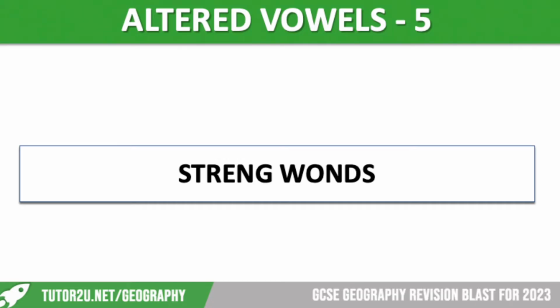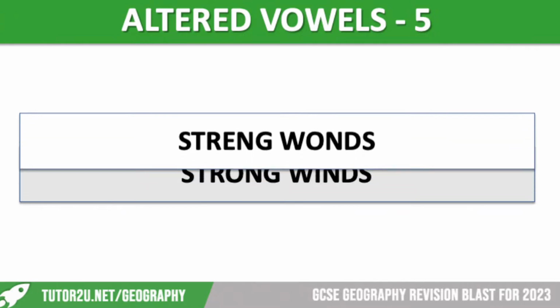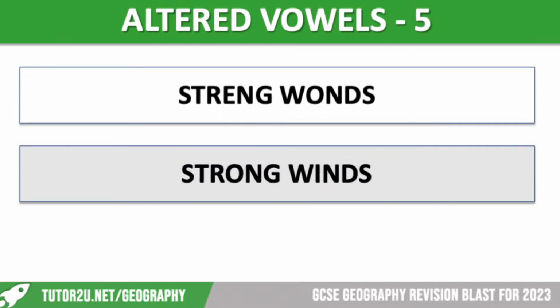And our last one is, let's reveal. We have strong winds. So in the UK, we don't have hurricanes or typhoons or cyclones because our seas are not warm enough for those conditions to happen. But we do often get strong winds.